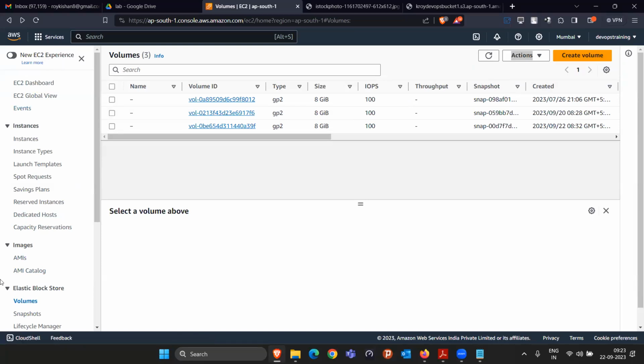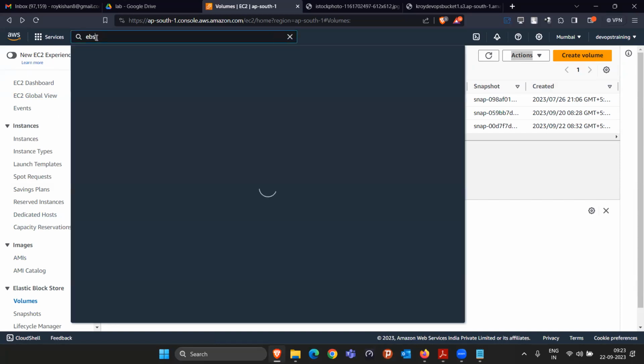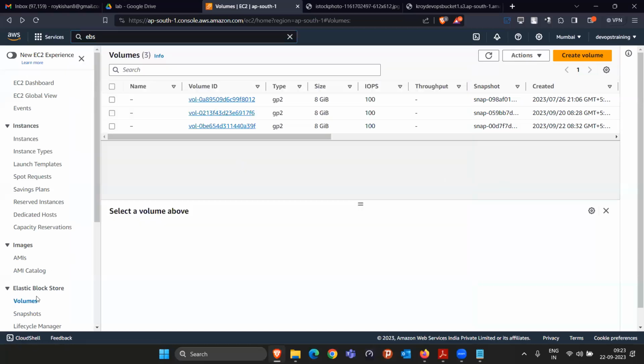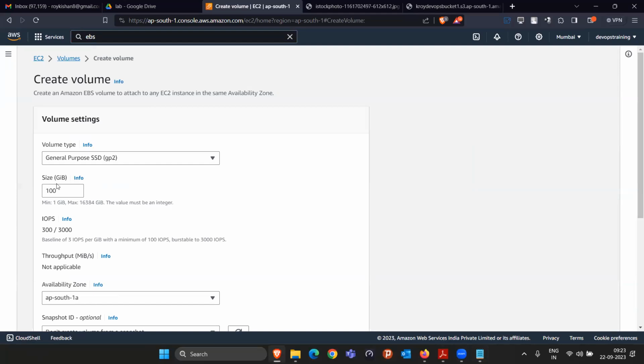Why did they keep this EBS volume in the EC2 only? Why didn't they create a new resource, like S3 was there? No, they did not create that, right? Because they know that if somebody wants to use an EBS volume, they have to do it using the EC2 instance only. If you do not have the EC2 instance, you cannot access the data of the EBS volume. Okay. Now I'm going to create a volume. Take an example. I'm creating a pen drive of size 4 GB. Make sense? Okay. So I'm just writing here size 4 GB.